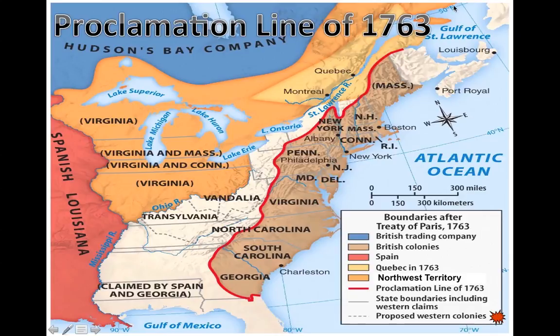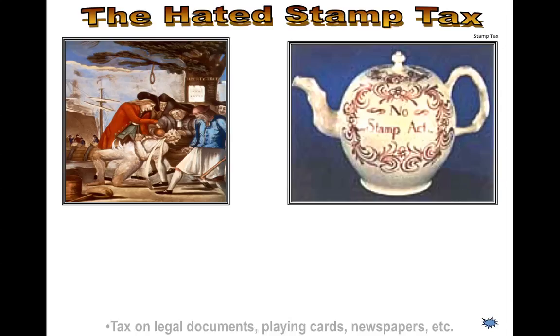Salutary neglect. Remember, the Proclamation Line right here? They said, don't go past this, colonists. Well, isn't that why we fought the French and Indian War, the colonists say? But here's the deal. If the colonies go past this line, then who's waiting over there? Indians. Then the British have to send redcoats. That costs what? Money. And then you have to tax them more.